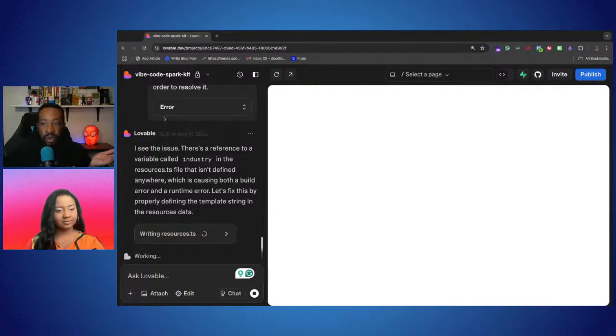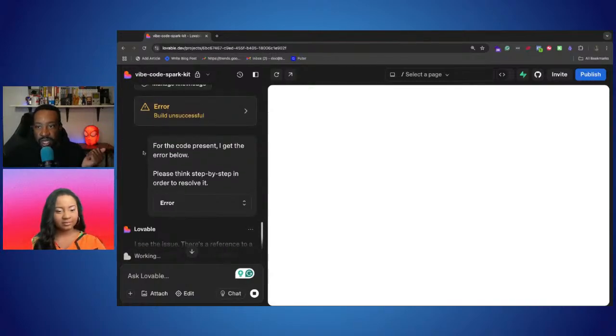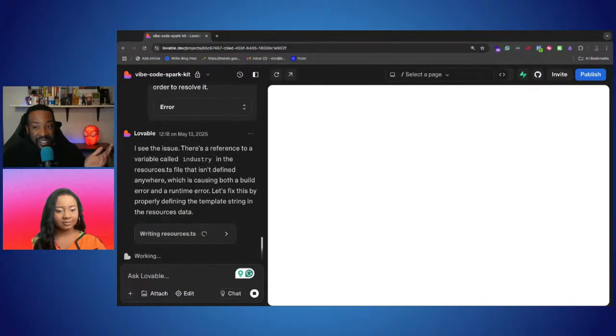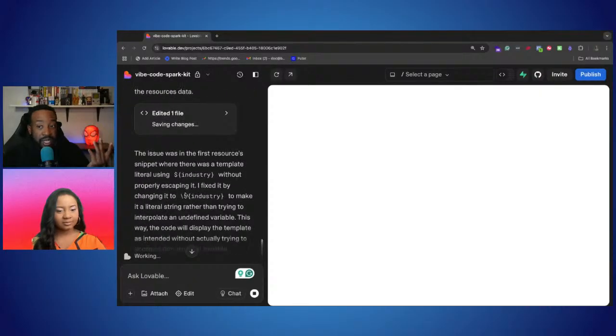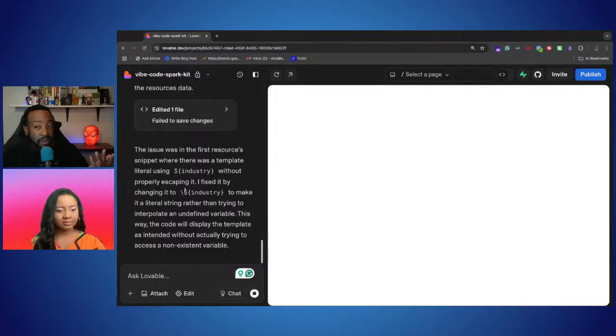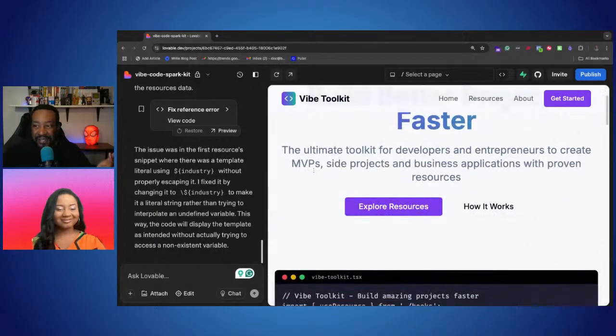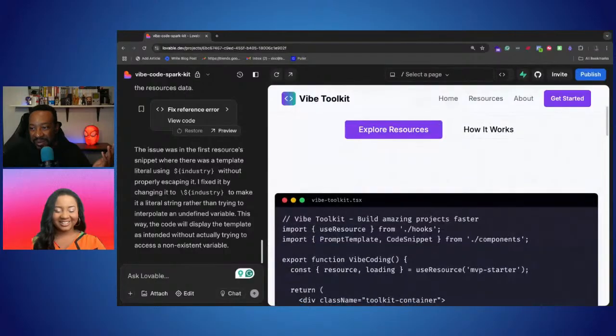Oh, okay. So what happened was I first got a build unsuccessful. I got an error, so then I just asked it to fix it real quick. So it's thinking about that. And as that's going through, correct me if I'm wrong, usually when I see that, I look briefly at what it's having trouble with, and then I just ask it to fix it. And just like that, it fixed what I wanted. That's awesome. Love it.